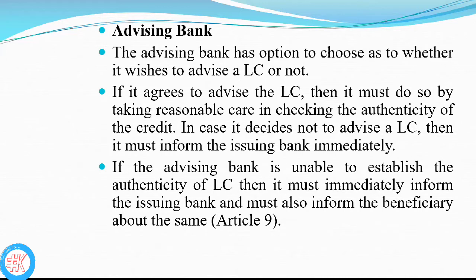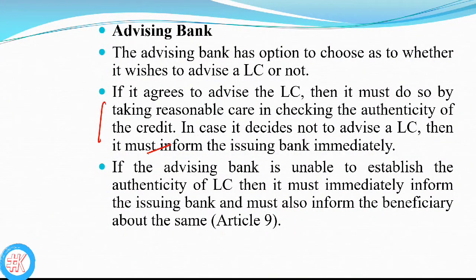Basically, after checking the LC, the issuing bank will forward that LC to the beneficiary's bank, the advising bank. Now it depends upon the advising bank whether to entertain that LC or not. If it is not interested in entertaining that LC, then it has to immediately inform the issuing bank.